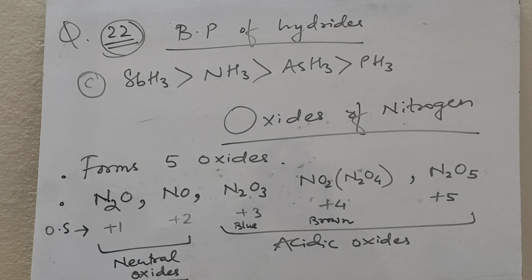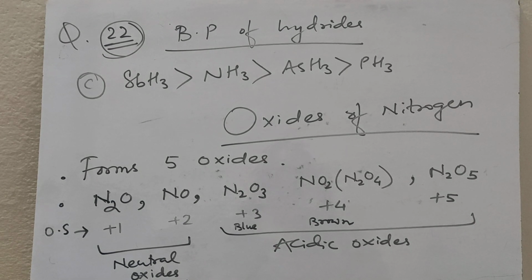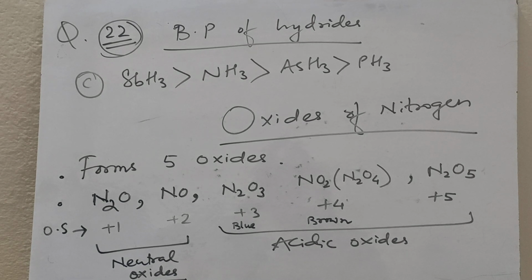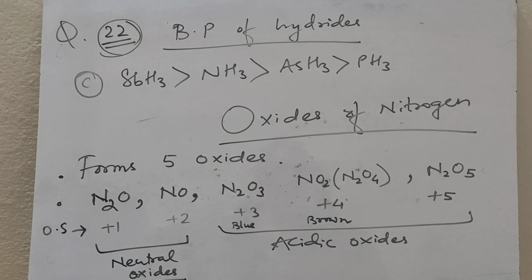N2O can be prepared by heating ammonium nitrate. So N2O is formed when NH4NO3 is heated to form N2O plus 2 moles of water.